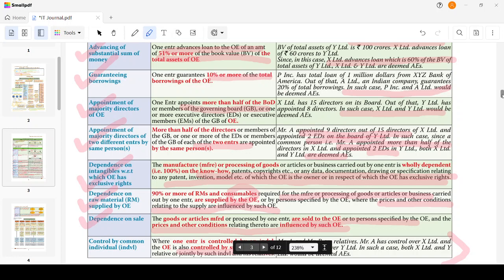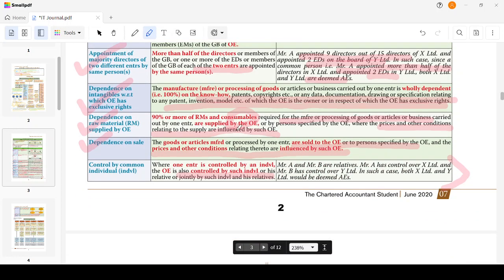90% or more of the raw materials and consumables required for manufacture or processing of the goods or articles, or a business carried out by one enterprise, are supplied by the other enterprise or by persons specified by the other enterprise, where the prices and other conditions relating to the supply are influenced by such other enterprise. Dependence on sale.